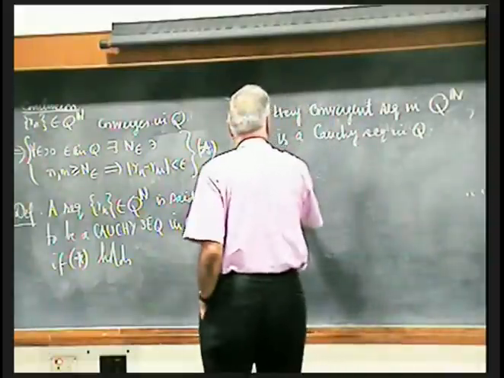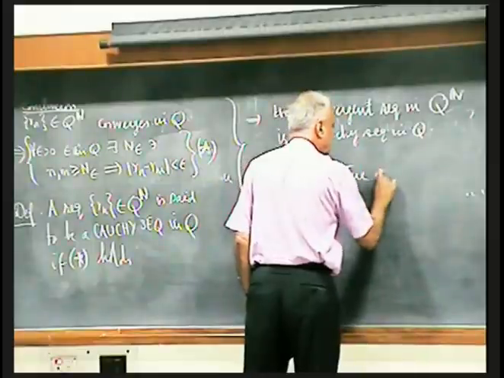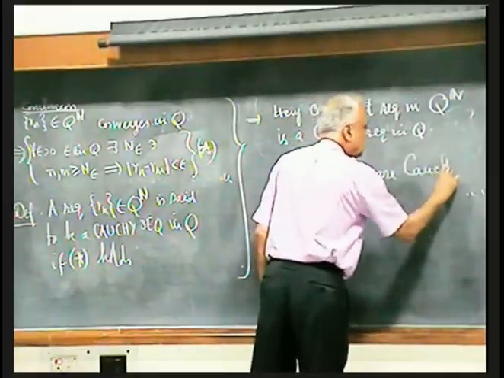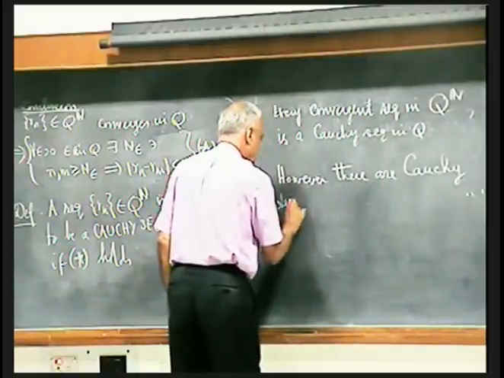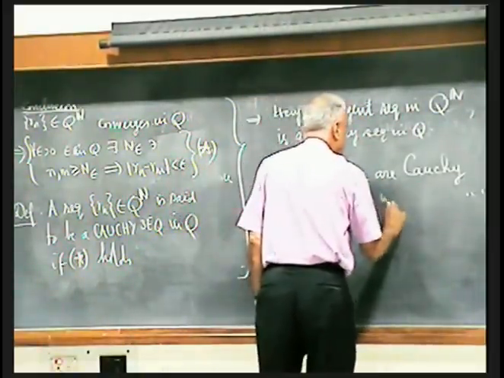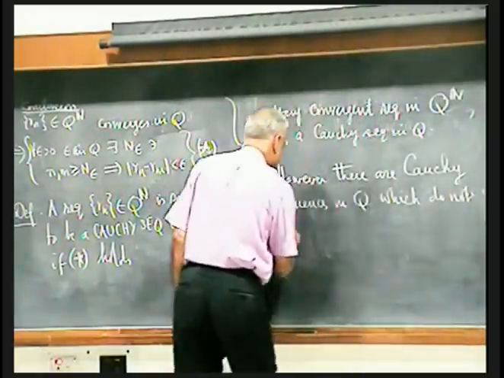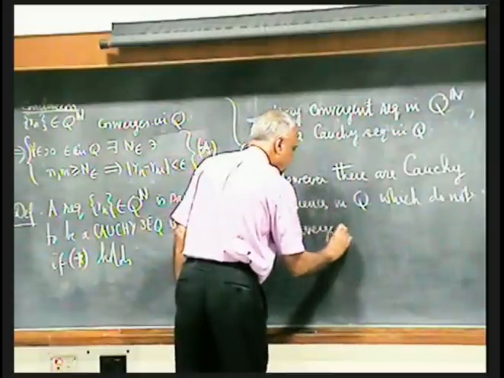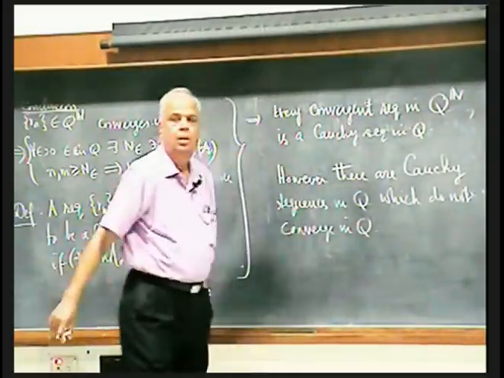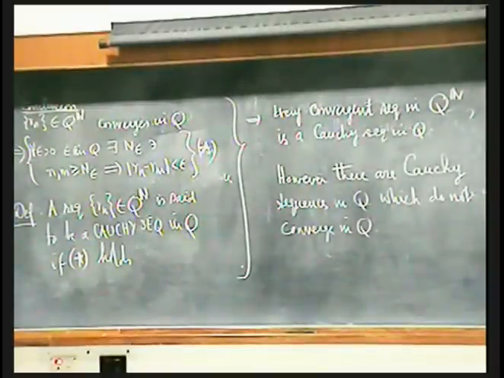However, there are Cauchy sequences in Q which do not converge in Q. So this is a deficiency in Q. This deficiency is with respect to limiting processes.